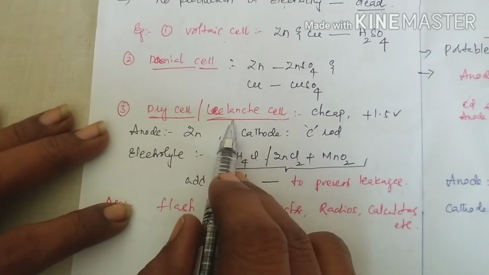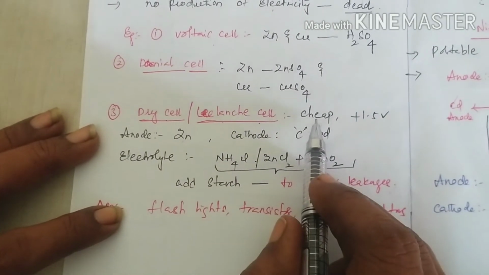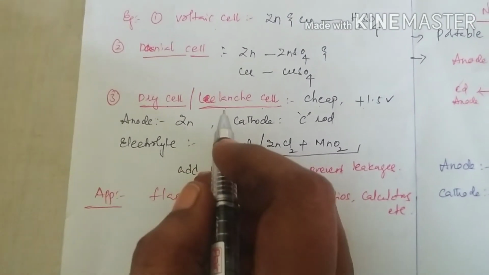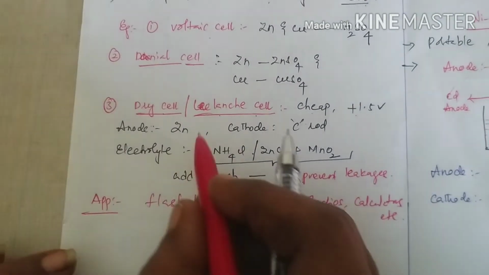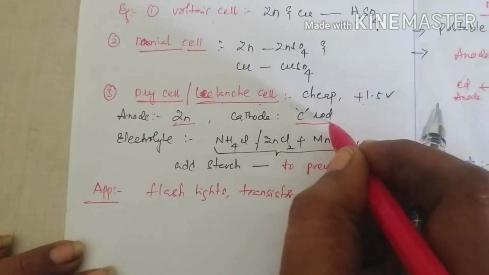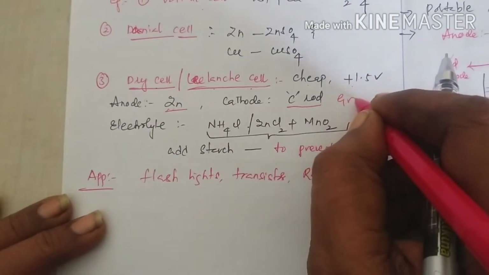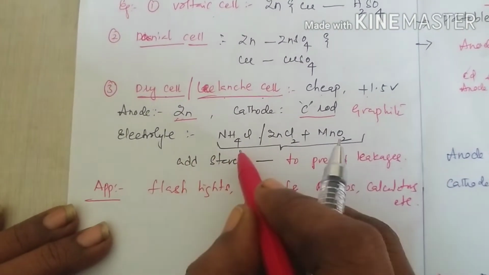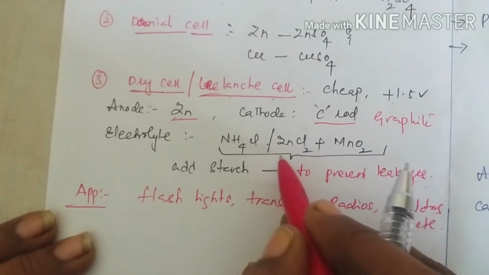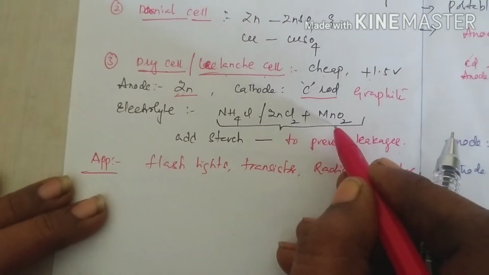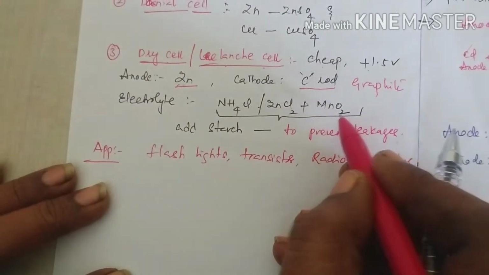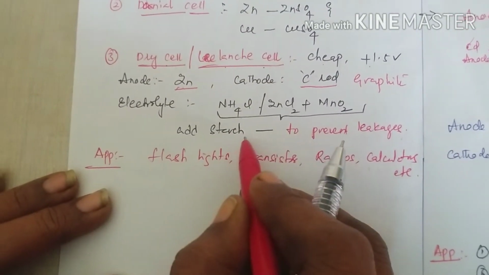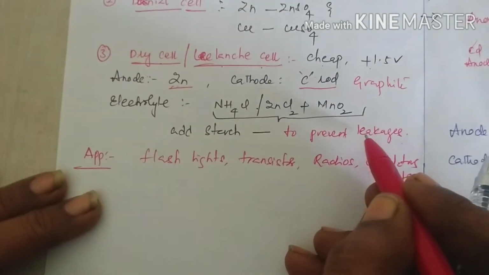Now coming to the third one, the dry cell. It is also known as the Leclanche cell. The cell is cheap and provides 1.5 volts. Here the anode is zinc and the cathode is a carbon rod, usually graphite. The electrolyte is a combination of ammonium chloride or zinc chloride along with manganese oxide. During construction of the cell, a paste of starch is added to prevent leakage.